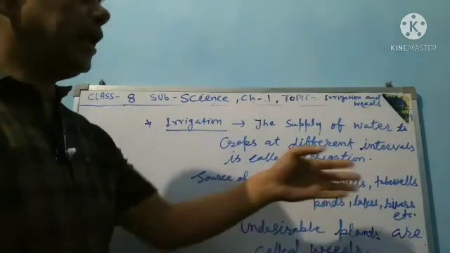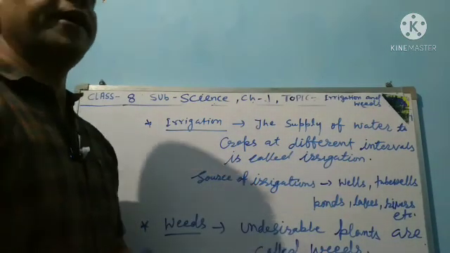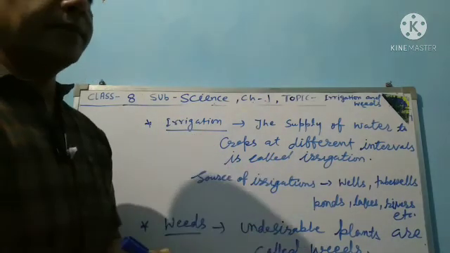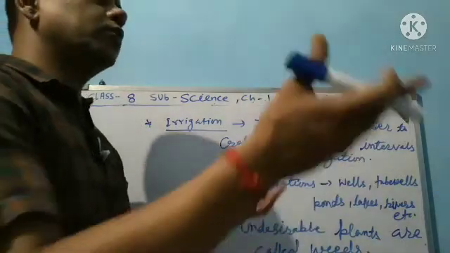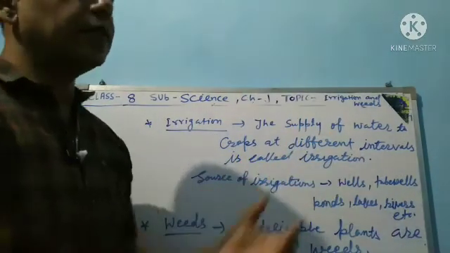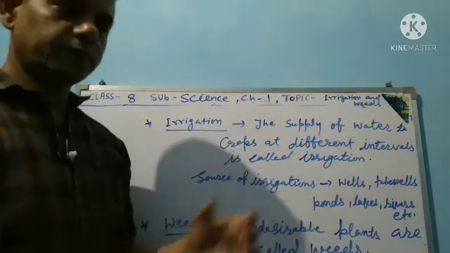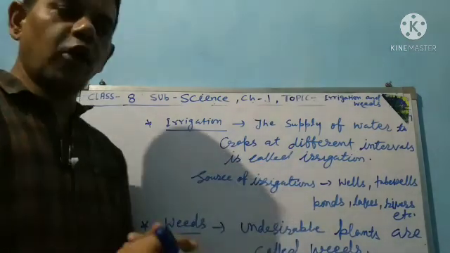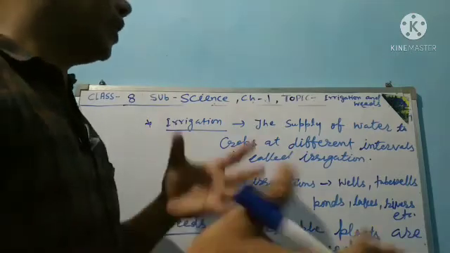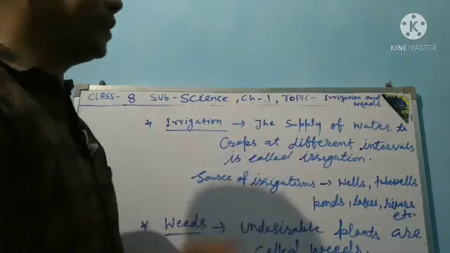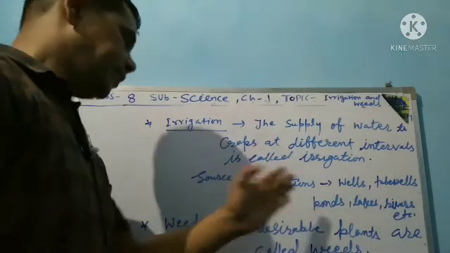Ponds, lakes, rivers and canals are the places through which water is supplied to the fields where crops are grown. These are the sources of irrigation.